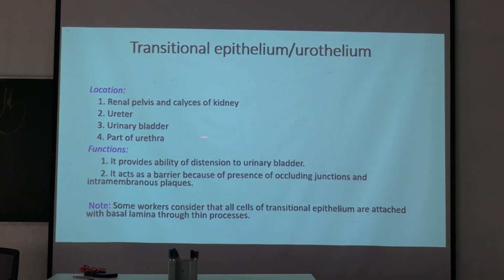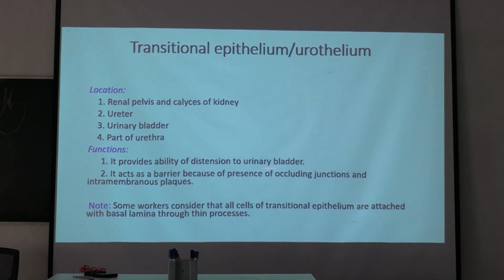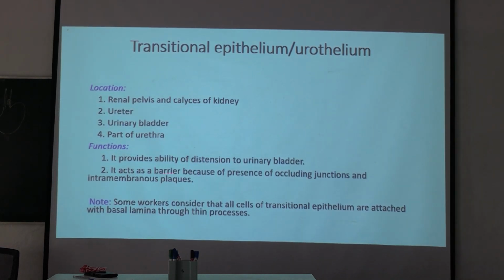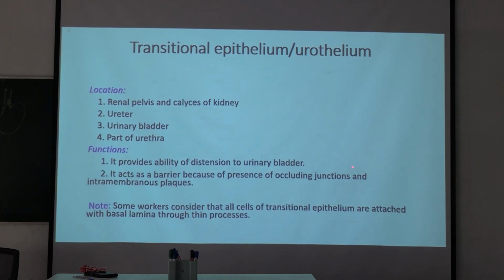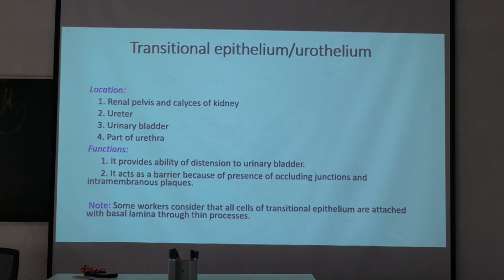So these are the locations: renal pelvis and calyces of kidney, ureter, urinary bladder, part of urethra. These are the functions: it provides the ability of distension to the urinary bladder, and acts as a barrier because of the presence of occluding junctions and intramembranous plaques. Some workers consider that all cells of transitional epithelium are attached to the basal lamina through thin processes.